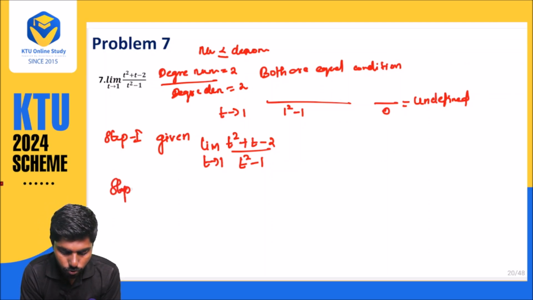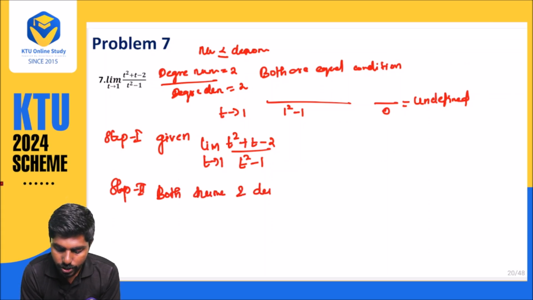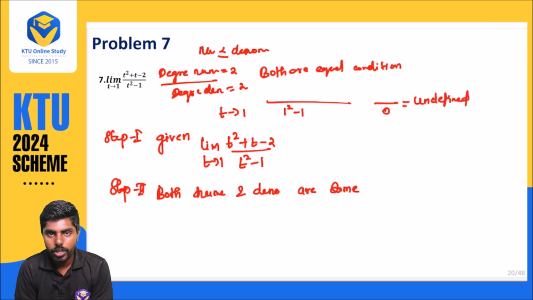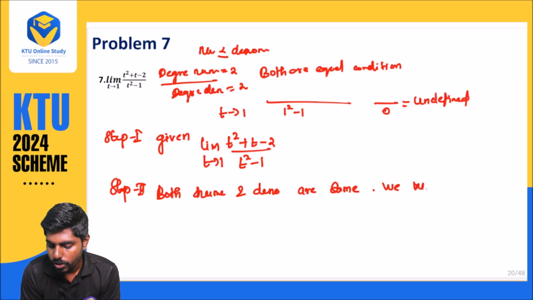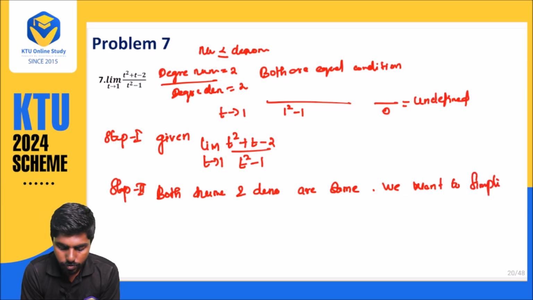Step number 2: both numerator and denominator are same, so we want to simplify. Limit t approaches 1, t square plus t minus 2 divided by t square minus 1.